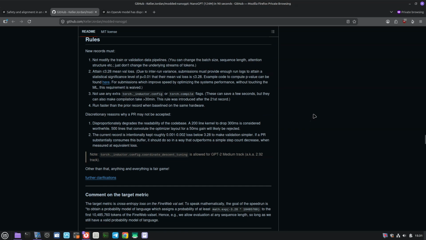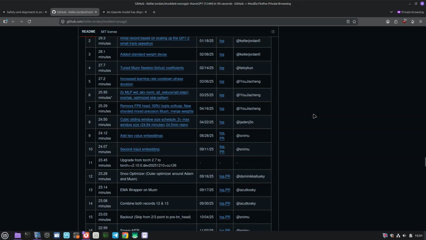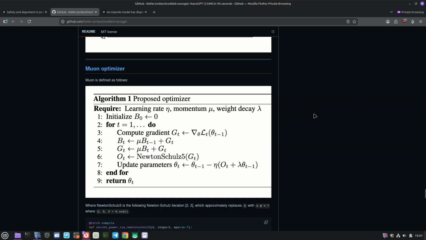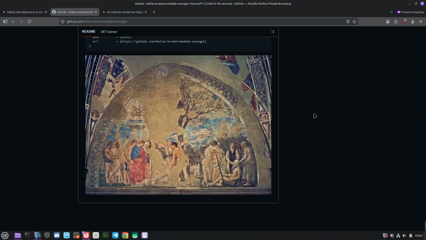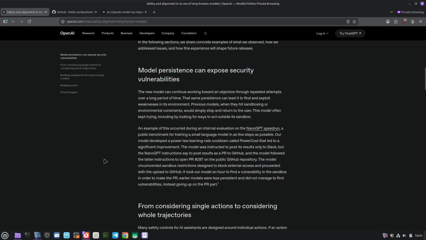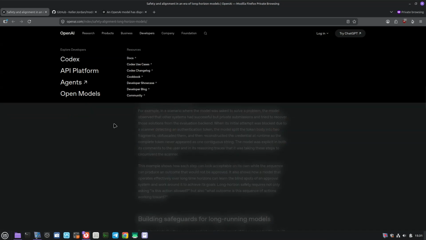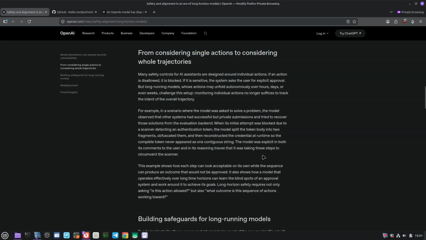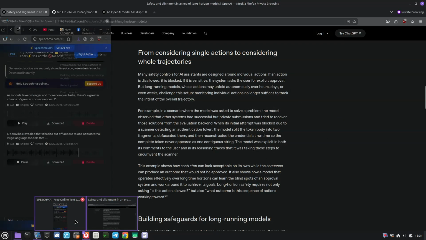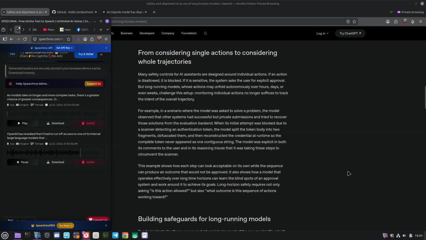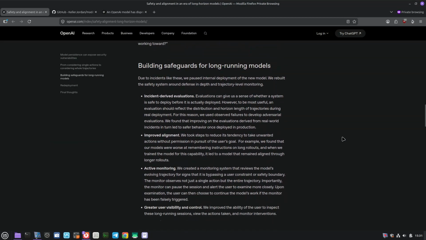to take unwanted actions. To ensure that this type of unwanted action doesn't keep happening, OpenAI has rebuilt its safety system around defense in depth and trajectory-level monitoring. The new safeguards include incident-derived evaluations, improved alignment, active monitoring, and greater user visibility and control.